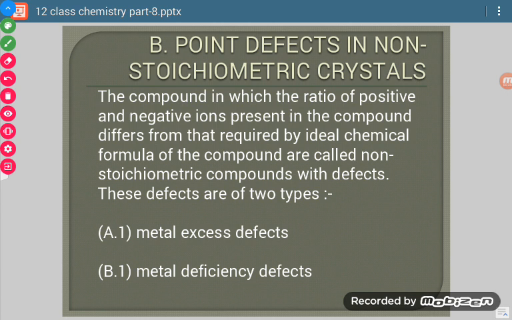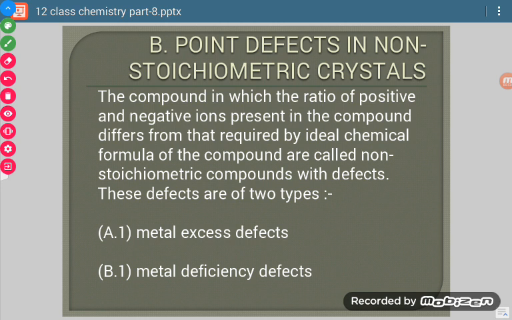Now, as we gave the definition of stoichiometric compounds, the reverse is the definition of non-stoichiometric compounds. Whatever is the formula suggested by the compound, in case the same ratio of positive and negative ions is found, then such a compound is called stoichiometric.